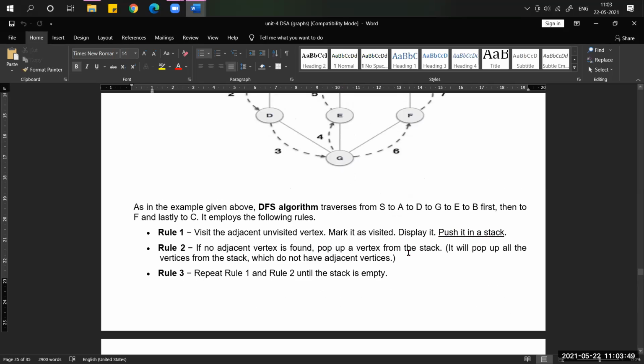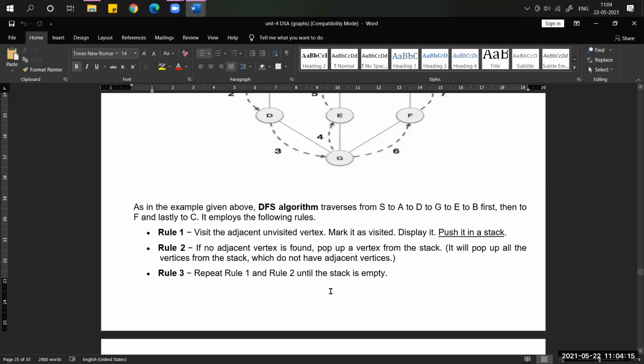I'll give one example so you will understand clearly. What is rule 3? Repeat rule 1 and rule 2 until the stack is empty. These are the 3 rules you have to remember.